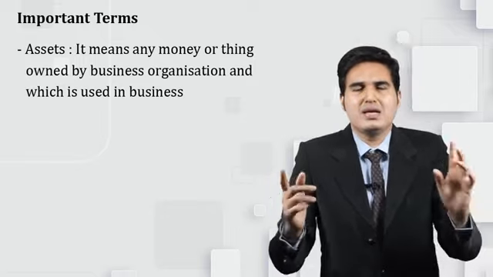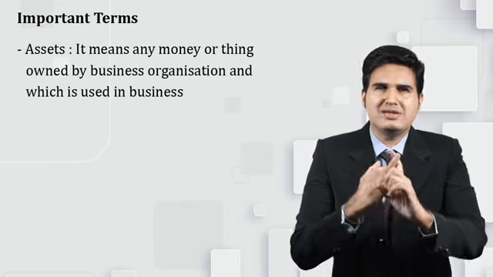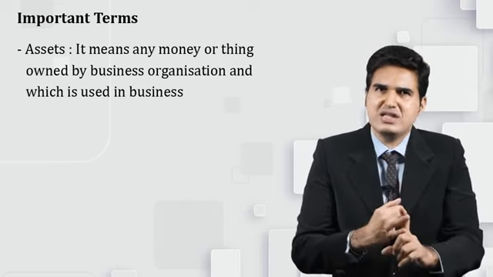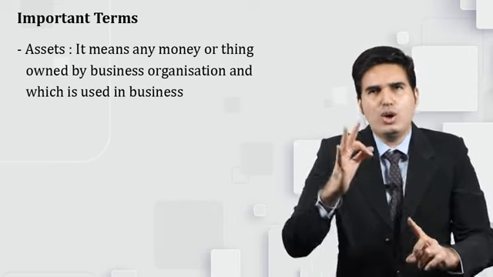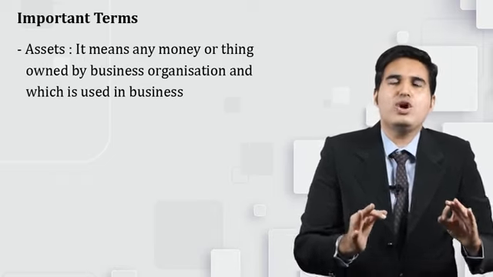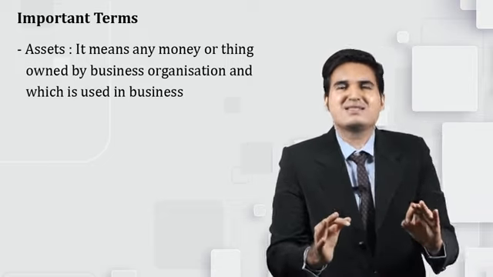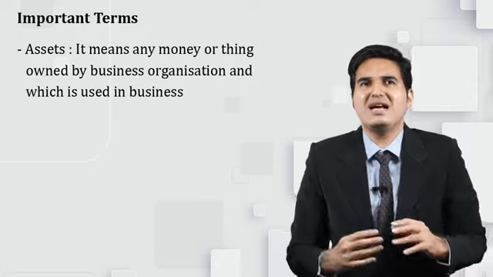So now all these things, the premises, the furniture, and the machinery, will become the property of the business organization. They will be called the assets of the business organization.